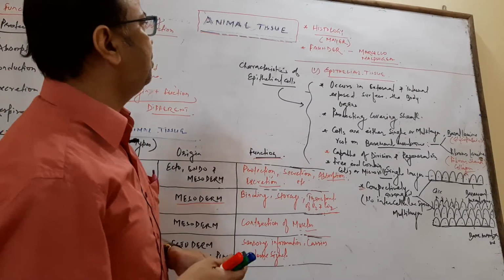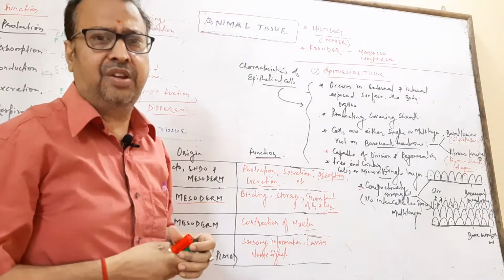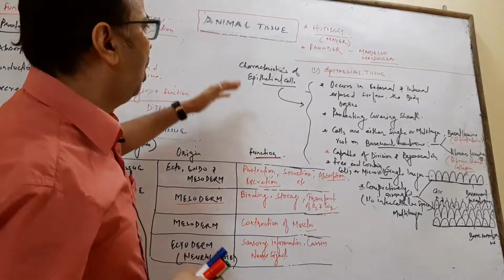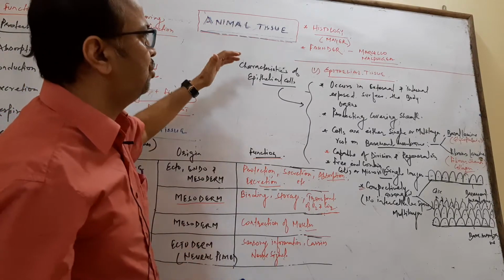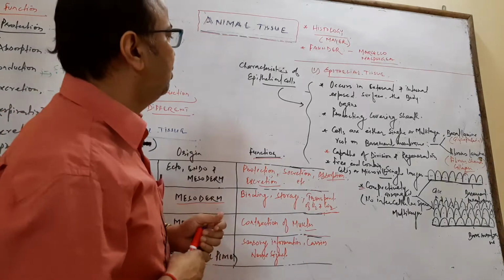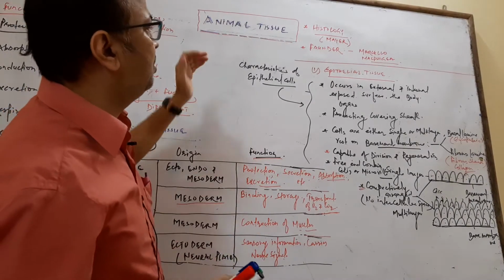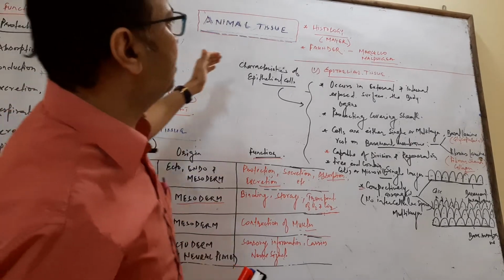So animal tissue is the structural organization of the living body. How does the living body structure form? It is formed through the animal tissues, and then it goes on to form the organ. Which organ forms from which animal tissue? We will discuss later. First we go through the scientific contribution.